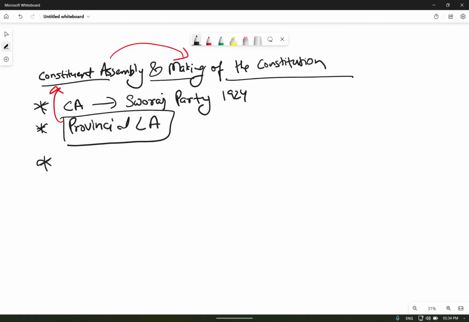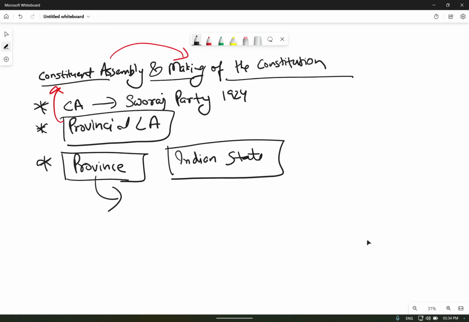Now, each province and each Indian state. What do you understand by province and states? Let us first clear that, since in most of the videos this term was there and I just overlooked it. The difference is that provinces were those regions directly controlled by the British government, like Madras, Bombay and so on. Indian states were those regions where rulers used to rule, which were not directly ruled by the British government; you can say Indian states are princely states.